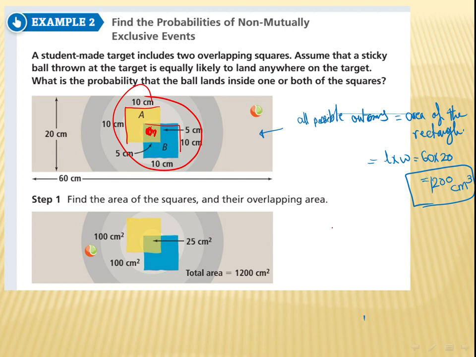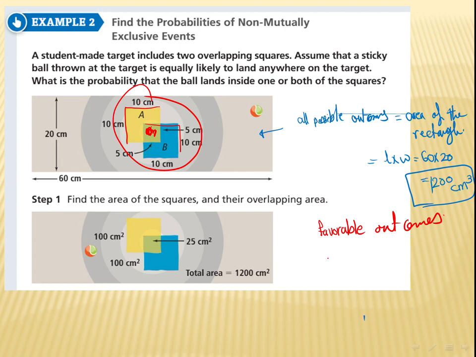So here, my favorable outcomes will be what? The area of the squares, inside one of the squares, or both.